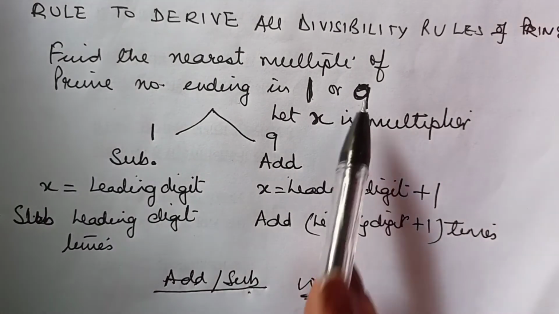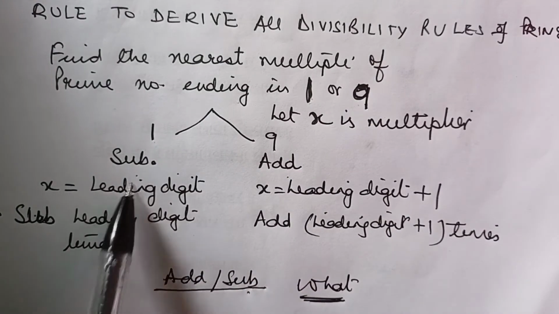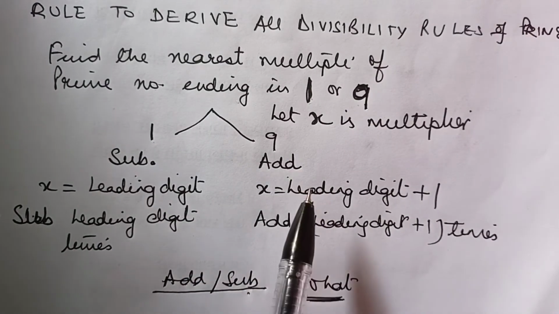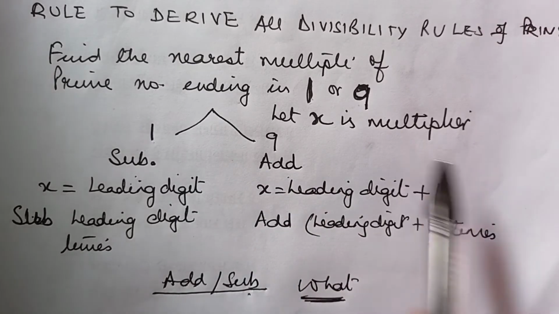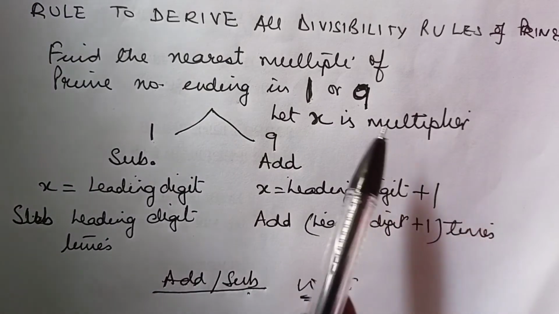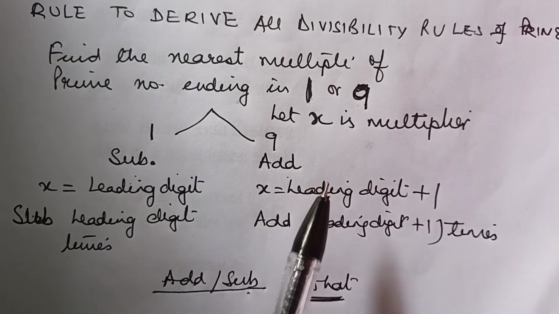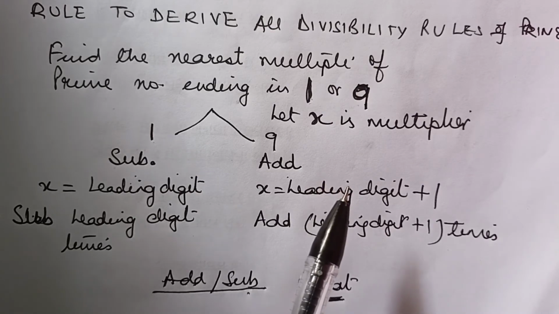Find the nearest multiple ending in 1 or 9. If it is ending in 1, then we subtract. If it ends in 9, then we have to add. You may take the other one also, but if you are taking the multiple which is ending in 1, you subtract. If you are taking the multiple ending in 9, you add. For example, in the case of 7, we can do both ways. I will give you an example.